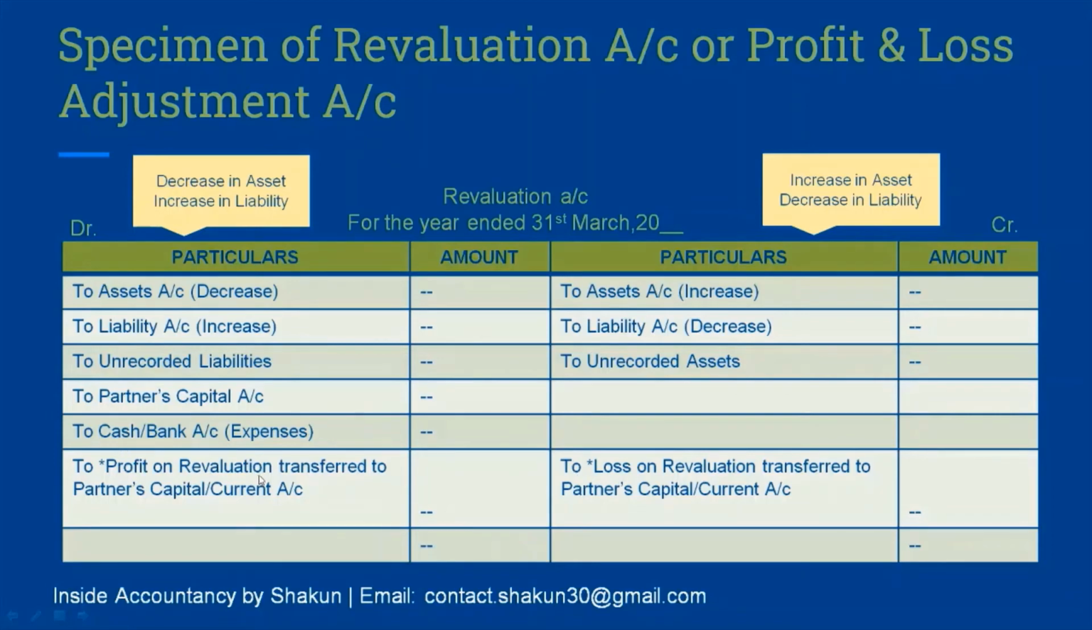The profit on revaluation will be transferred to the partners' capital accounts. The profit will be the balancing figure on the debit side, when the credit side is greater and the debit side is lesser. On the other hand, if the debit side total is greater than the credit side total, then the balancing figure will be loss. The profit or loss will be distributed between the partners in the old ratio, since these revaluations of assets and liabilities relate to the period before the change in profit sharing ratio, so they are always distributed in the old ratio.